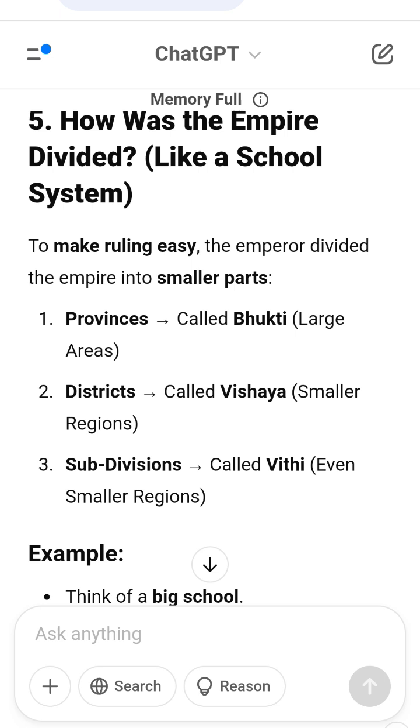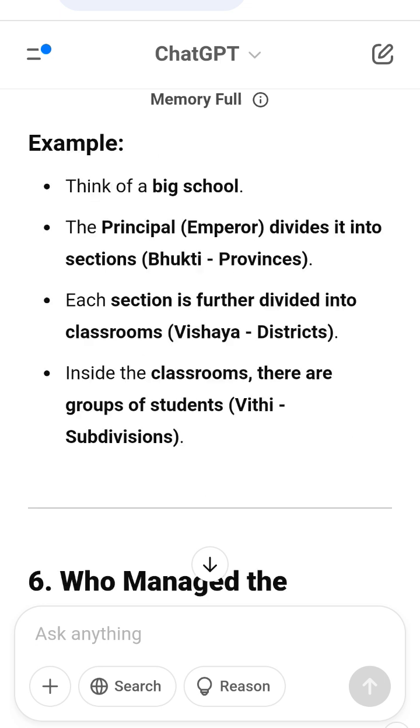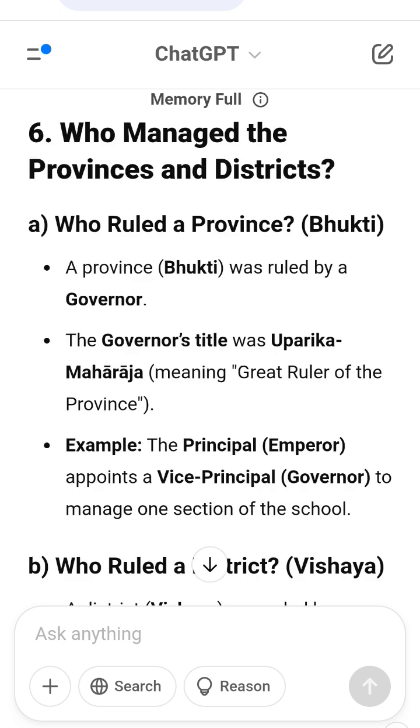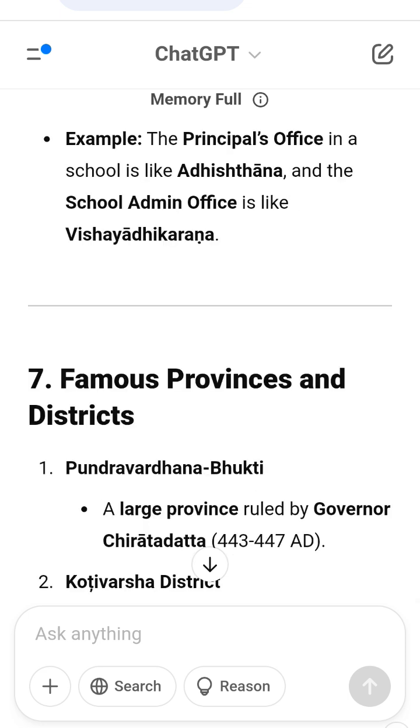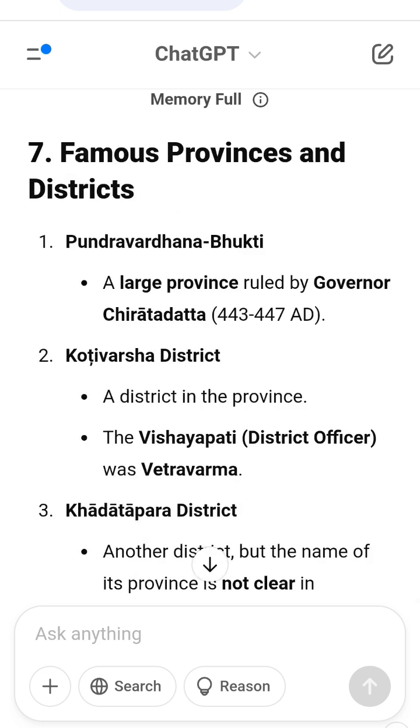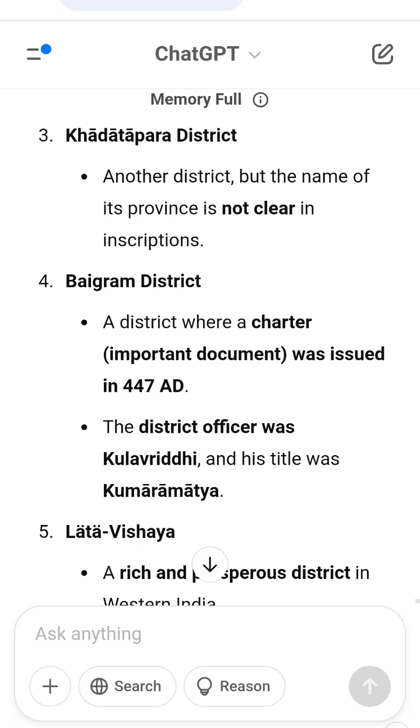Final summary, what did we learn? 1. The empire was called Prithivi in inscriptions. 2. The emperor was the highest ruler with titles like Paramadivata and Maharajadhiraja. 3. Below the emperor were local kings, Nripa, Parthiva, Gupta. 4. The empire was divided into provinces, Bhukti, districts, Vishaya, and subdivisions, Vithi. 5. Governors, Uparika Maharaja, ruled provinces.